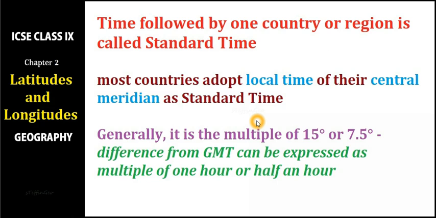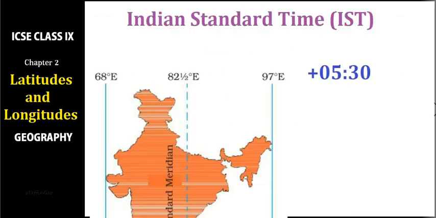For choosing standard time, generally the multiples of 15 degrees and 7.5 degrees are taken, so that there won't be much confusion in calculating time, or the difference can be set in hours and half an hour, right? Otherwise, if countries would go for any longitude, then that will make a lot of confusion. So generally multiples of 15 and 7.5 degrees are taken. That is why we have the India standard meridian like this.